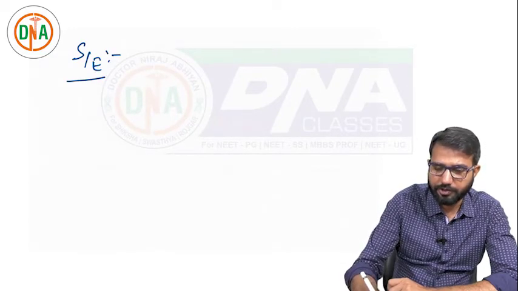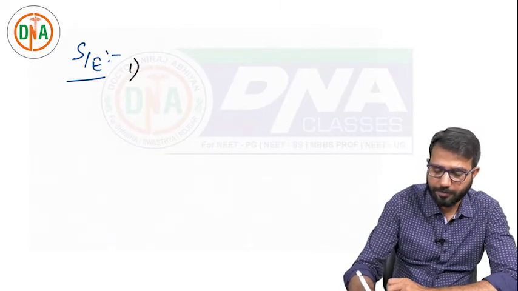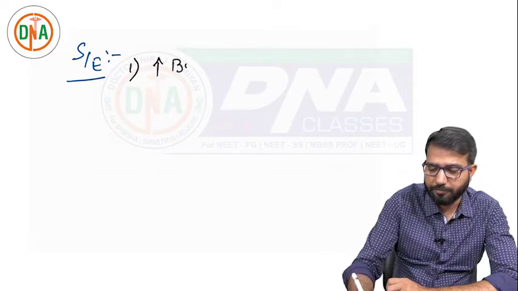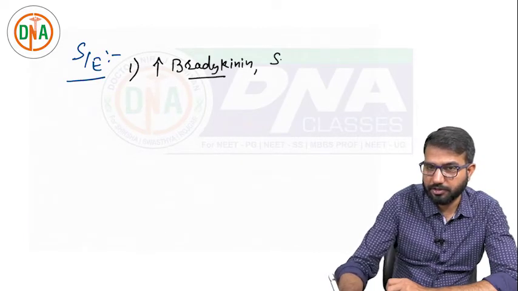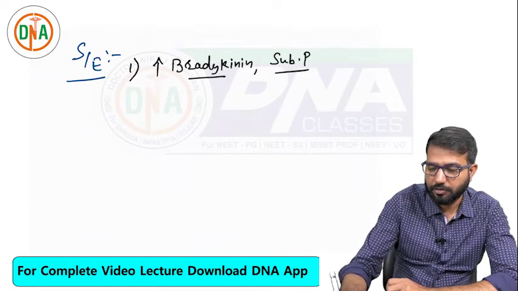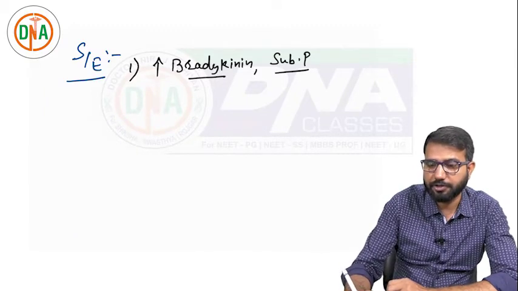First important, these drugs can increase the bradykinin level, or can increase the substance P. Why is this bradykinin and substance P level increased?